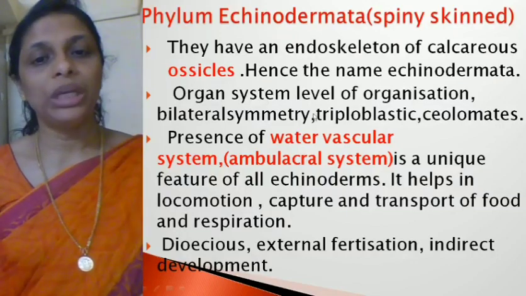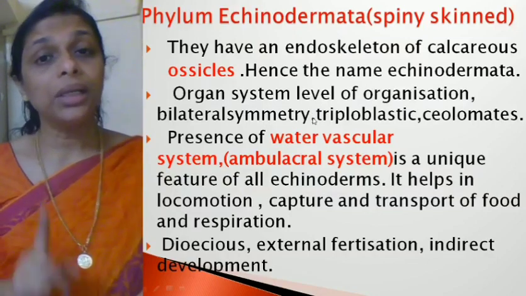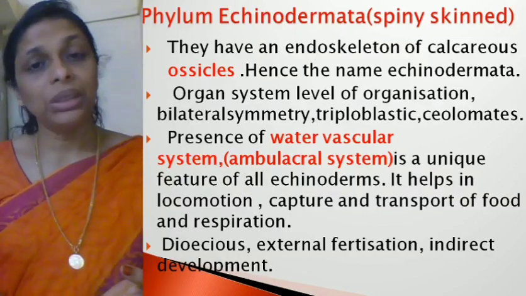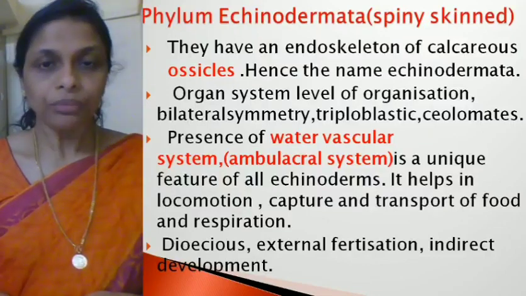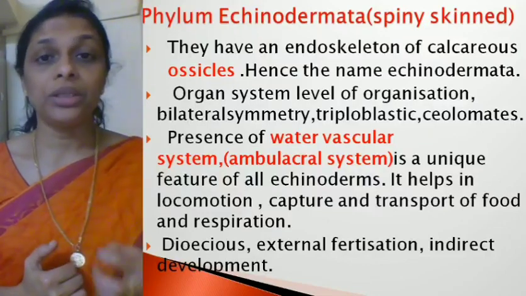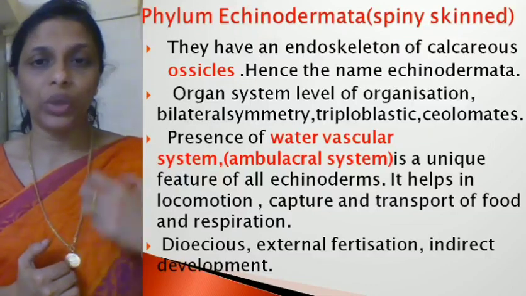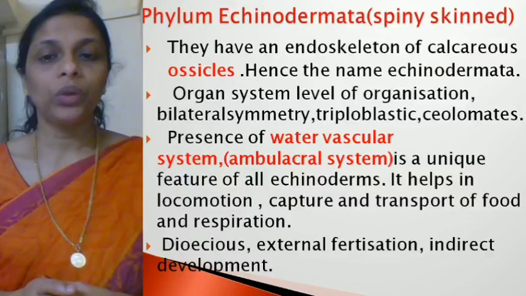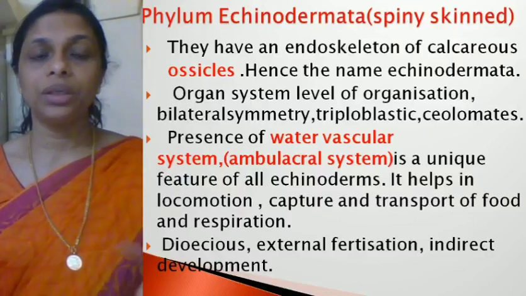They are triploblastic animals with a true coelom. And the unique feature is the water vascular system, also called the ambulacral system. What are the functions of this water vascular system?